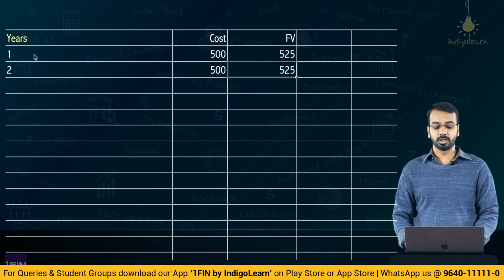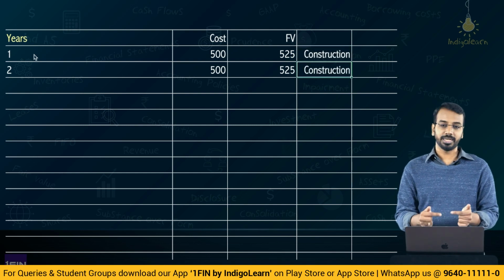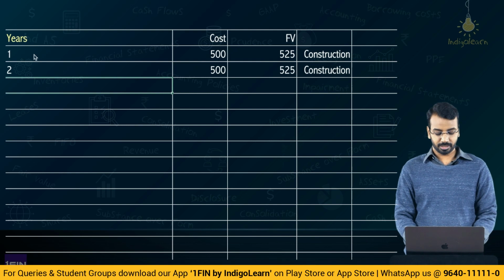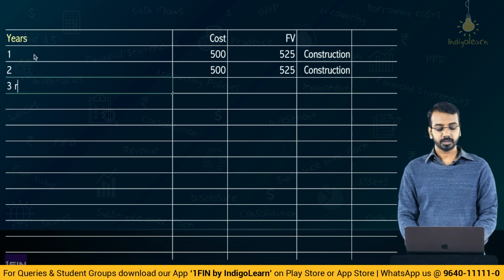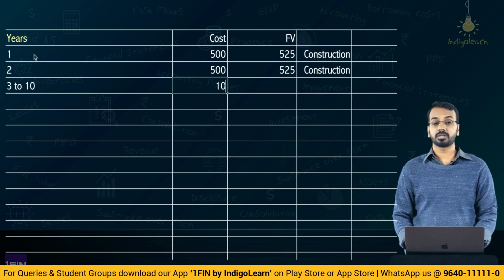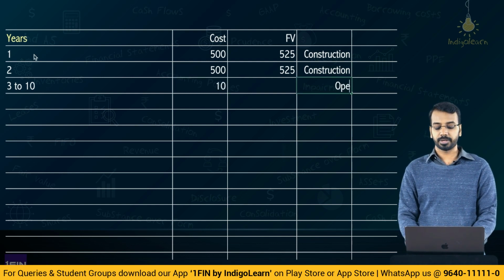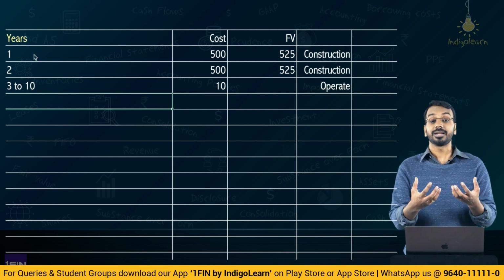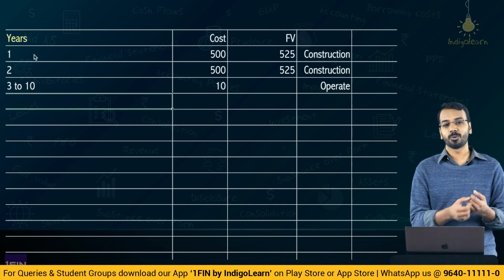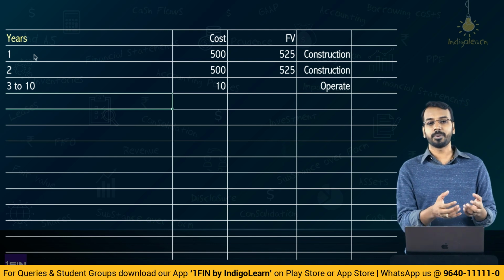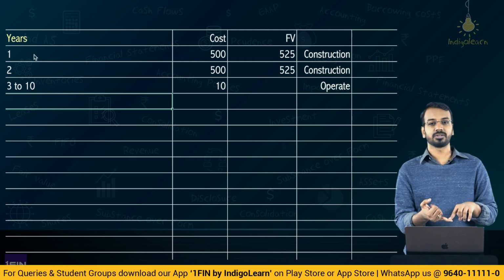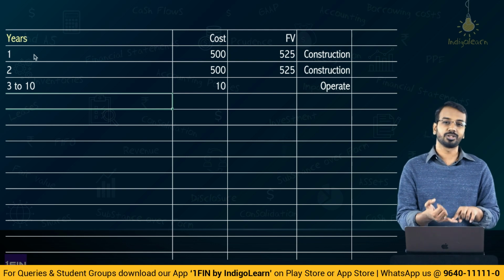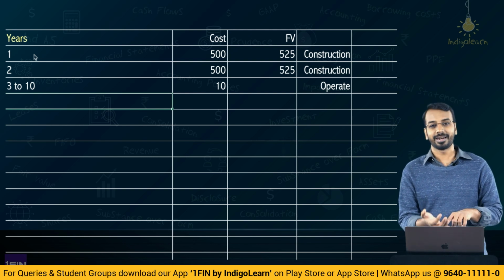Okay. So in year 1 and year 2 what is happening? Construction work is happening in year 1 and year 2. Then after the road is constructed, from year 3 to year 10, the entity will incur a cost of 10 crores per year to operate the road. Okay, assume all the amounts are in crores. So the entity will incur 10 crores to operate the road, and when we say operate, it could be regular maintenance of the road, then collection of tolls, and paying salary to the staff.